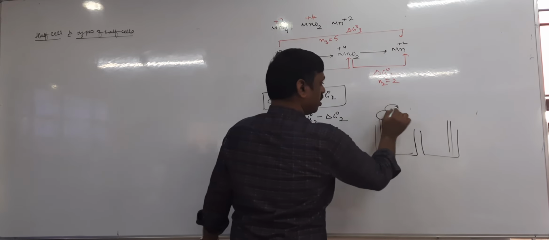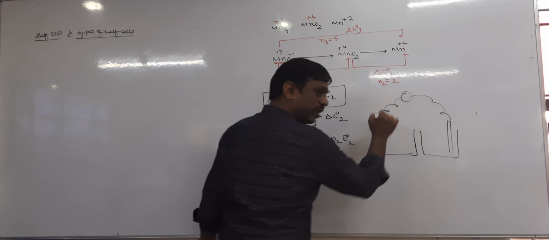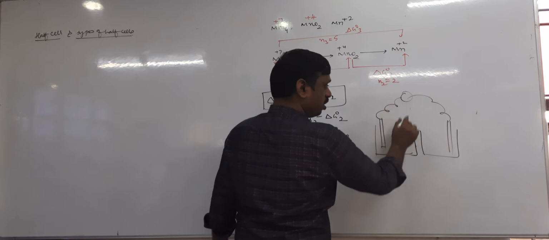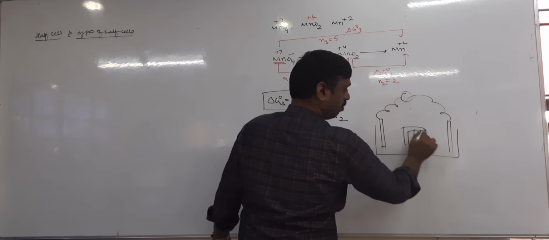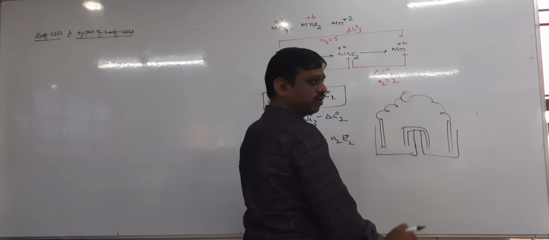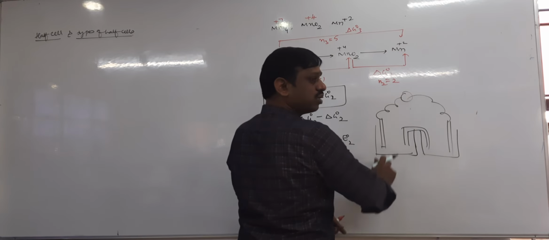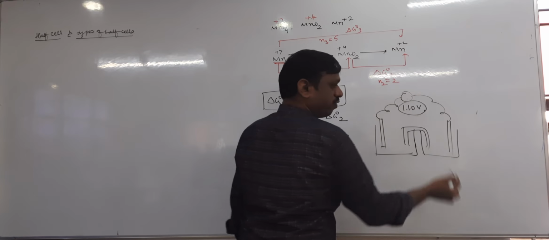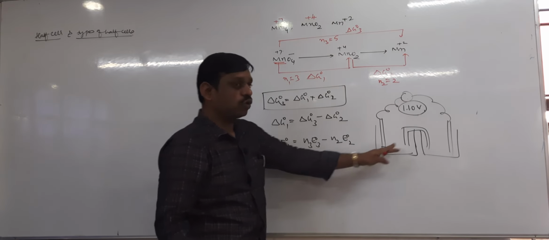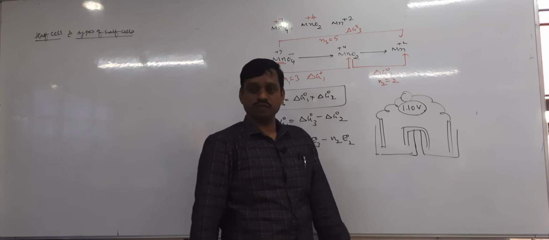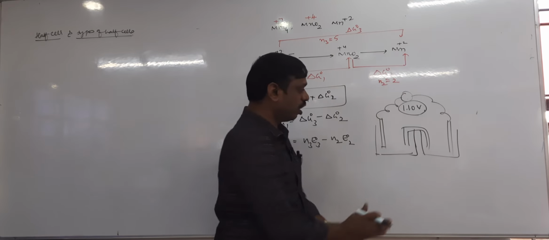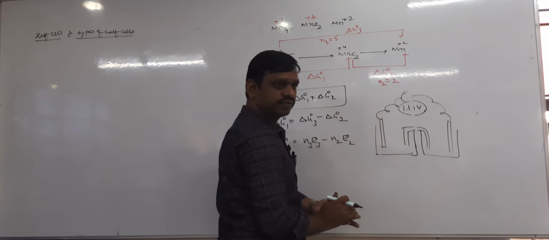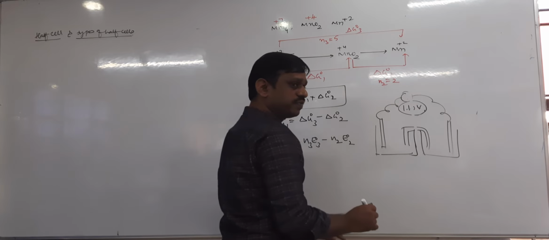In the oxidation half cell, a zinc rod is placed in zinc sulfate. In the reduction half cell, a copper rod is placed in copper sulfate, both internally connected through a salt bridge, and externally a voltmeter. Okay. When the circuit is completed, how much electric current will be produced? In the Daniell cell, 1.10 volt will be produced. And here there are two half cells. But what is the meaning of half cell? Half cell is nothing but you break here, take any one, that is a half cell.